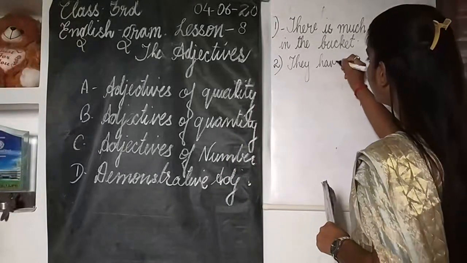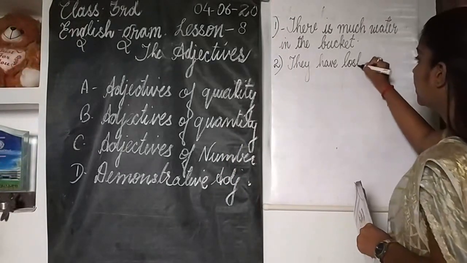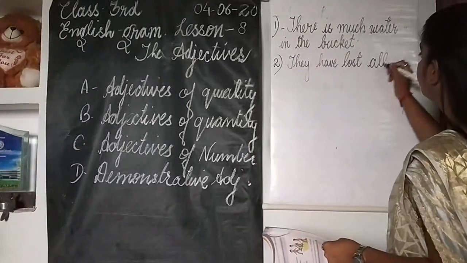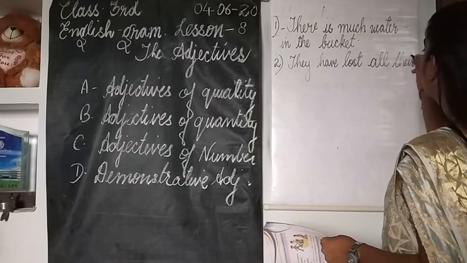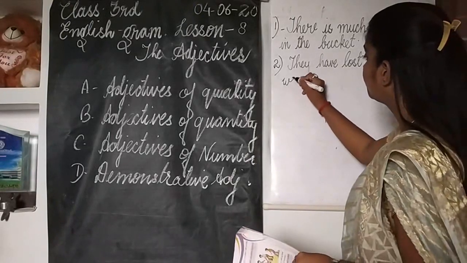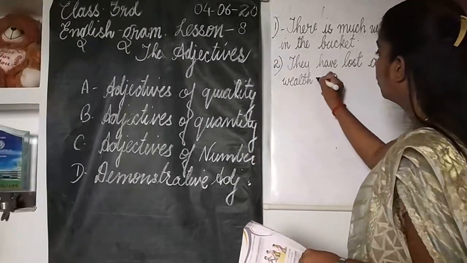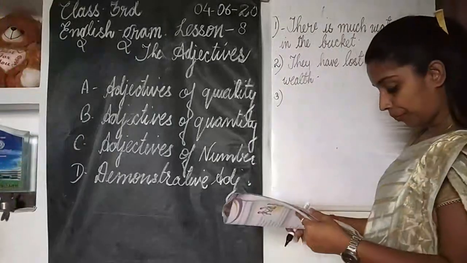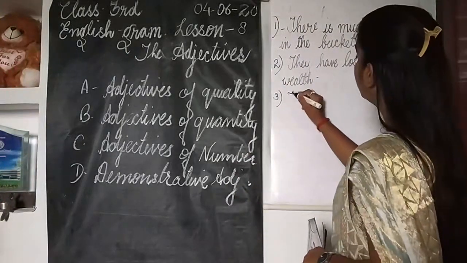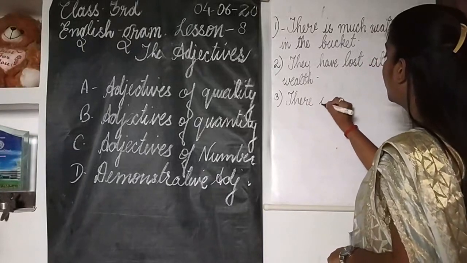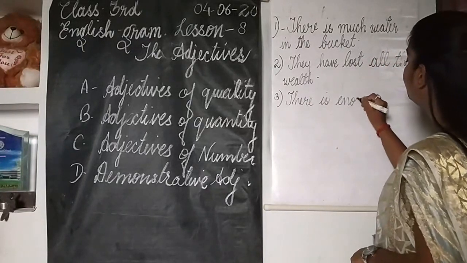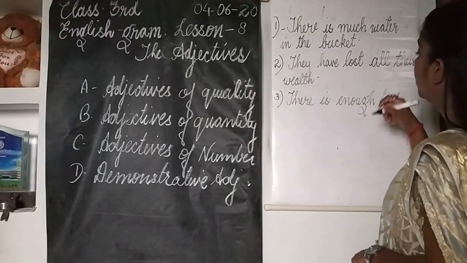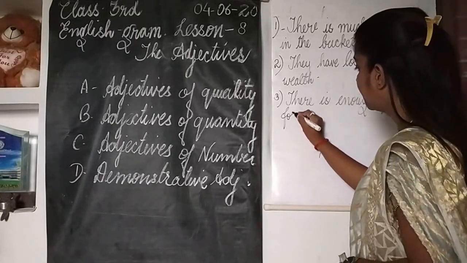I hope, children, whatever I am writing is clear to you all. One more example you will see here. There is enough food for the guest.